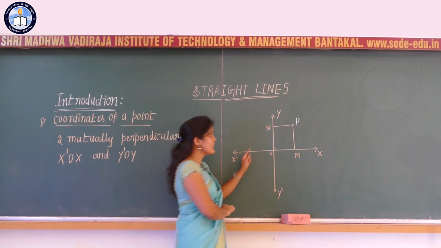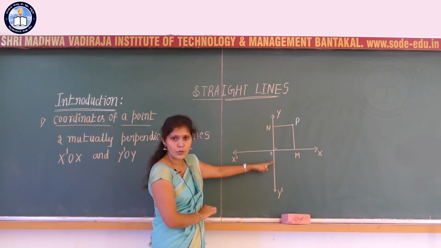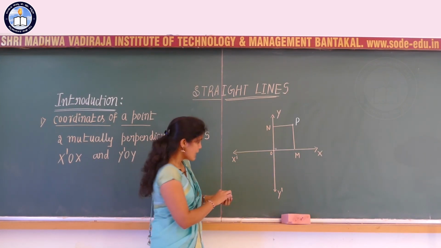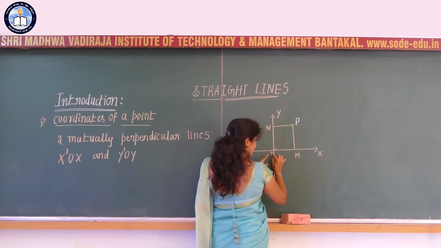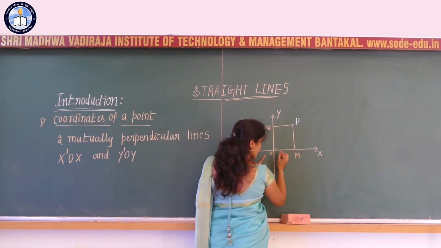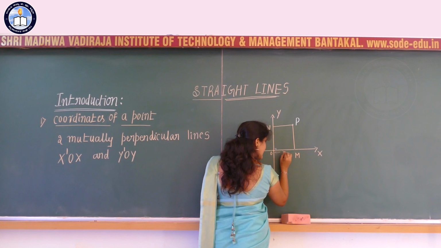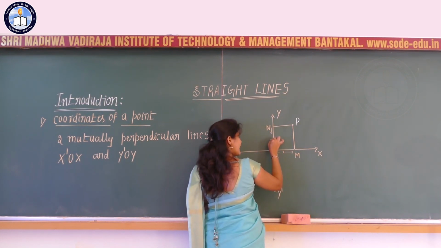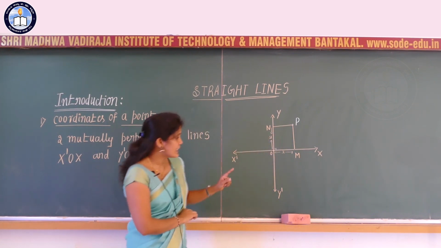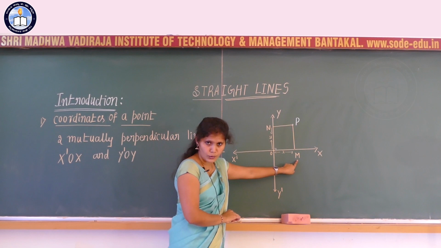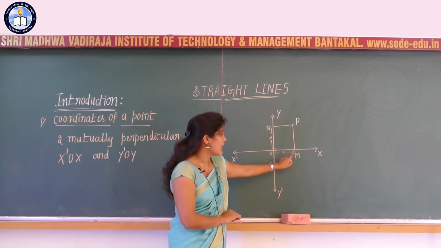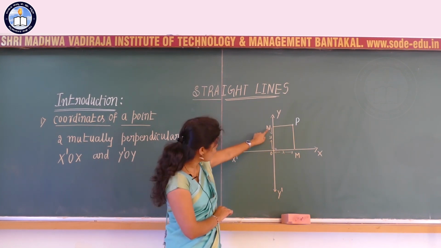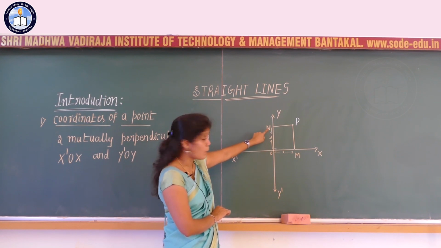So PN is perpendicular to y o y'. Now I should consider the distance between the points O and M. Let me consider this as the distance x, and the distance between the point N and O as y. I am considering the coordinate of the point M as x and the coordinate of the point N as y.